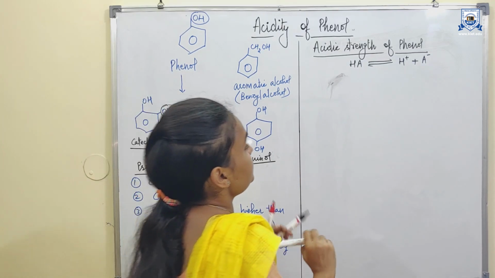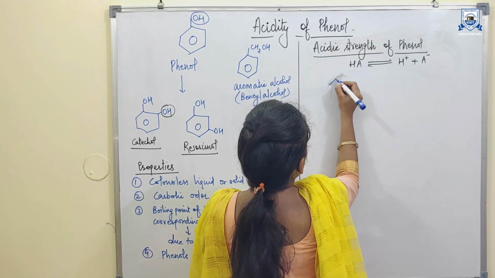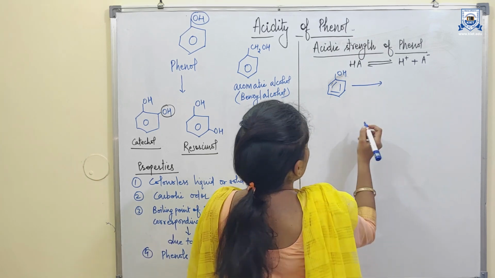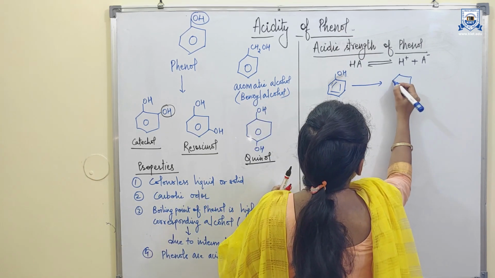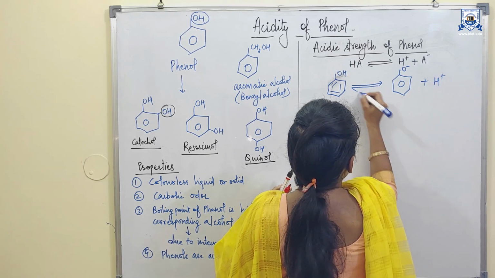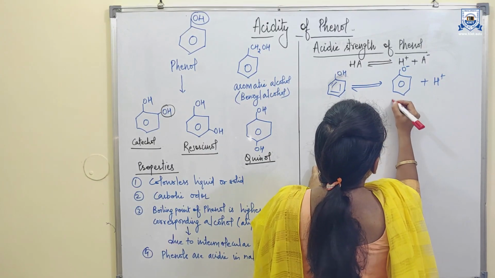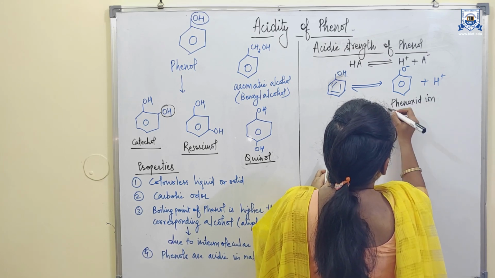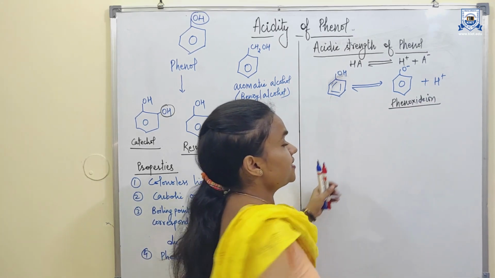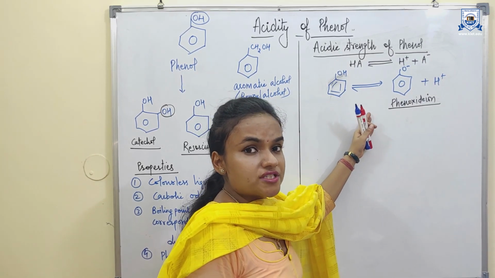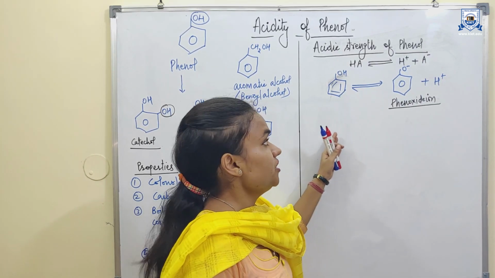Phenols are acidic in nature because phenol in aqueous solution dissociates into the phenoxide ion and a proton. This phenoxide ion is resonance stabilized, which gives stability to the phenoxide ion and leads to the acidity of phenols.